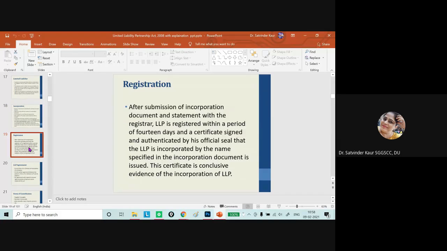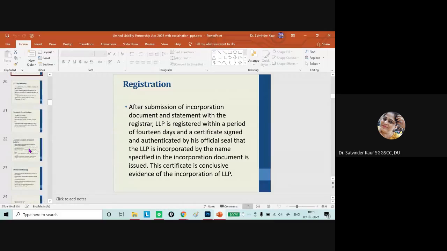Other than that, when we have submitted the incorporation document and statement with the registrar, the LLP will be registered within a period of nearly 14 days, and a certificate signed and authenticated by the official seal of the registrar gives conclusive evidence to the LLP that the LLP has come into existence, and the name of that LLP will be written in the register of limited liability partnerships maintained by the Registrar of Companies.